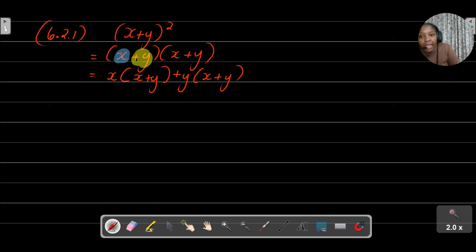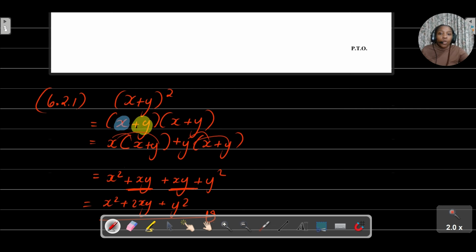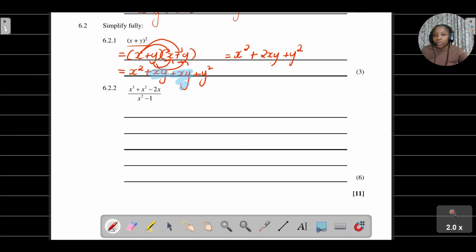Right. Then from there, I can say x times x is going to give me x squared. X times y is going to give me positive xy. Then y times x is going to give me xy. Y times y is going to give me positive y squared. Then I'm going to add my like terms here. It's going to be x squared plus 2xy plus y squared. Okay, and that is my final answer. So here it just depends on what you prefer, but both methods would be correct.